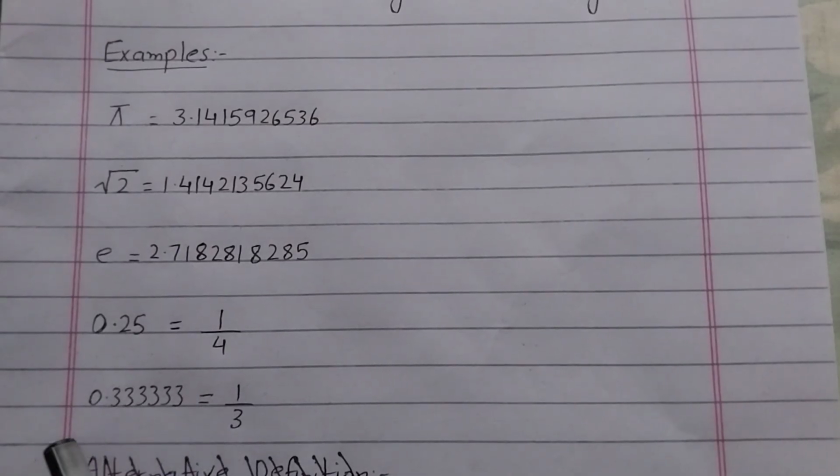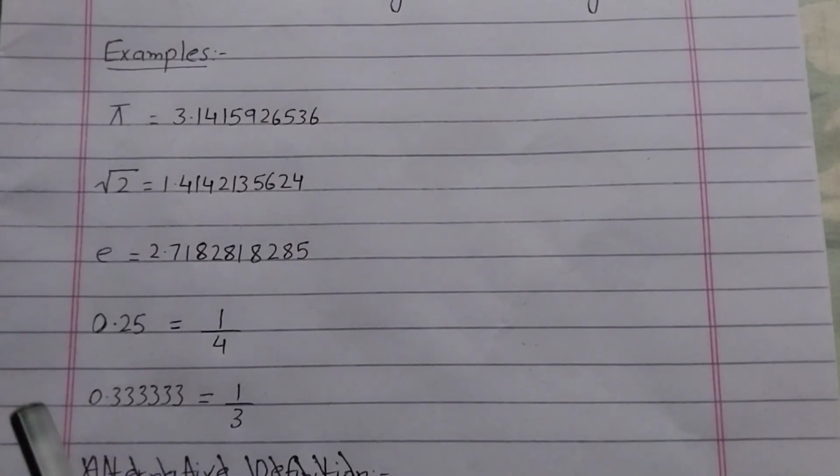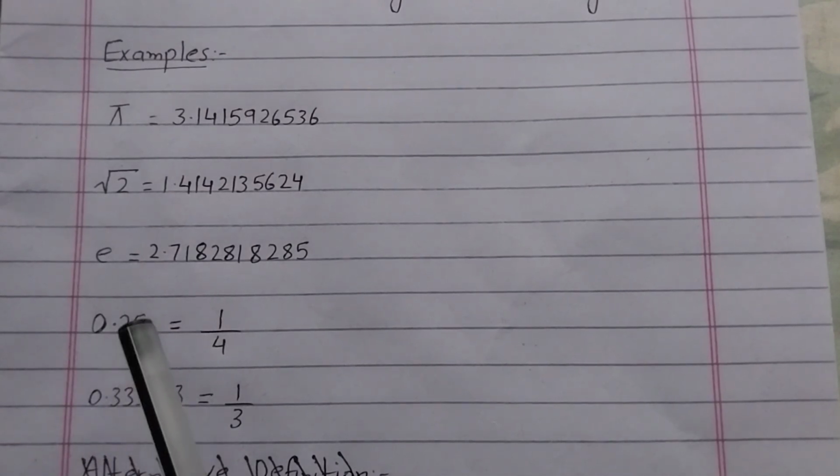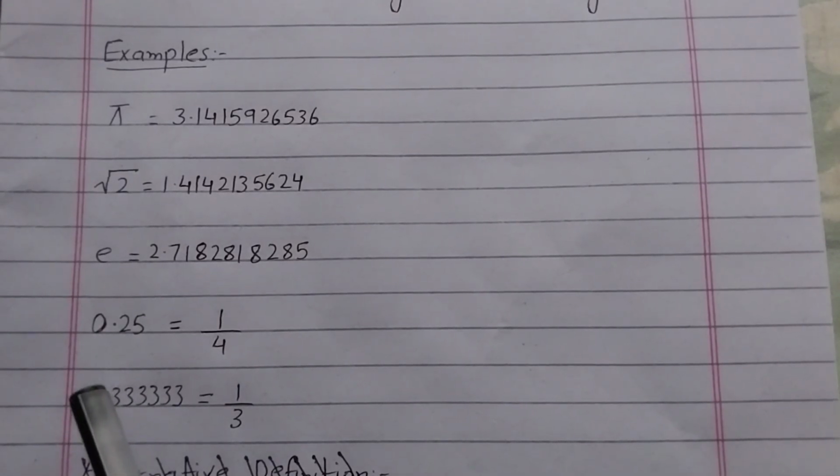The next thing you'll notice about irrational numbers is that they can't be written in the form of fractions, because the numbers which can be written in the form of fractions are rational numbers.